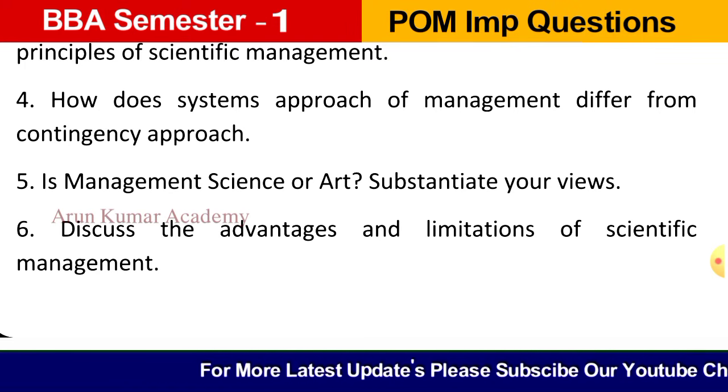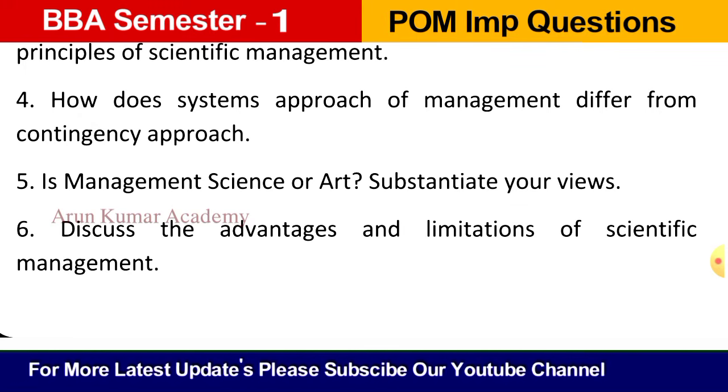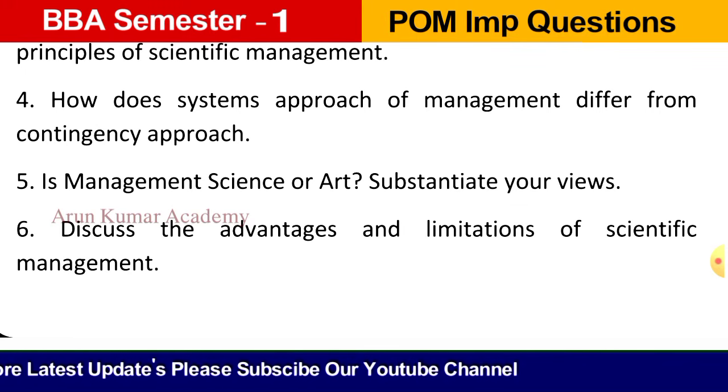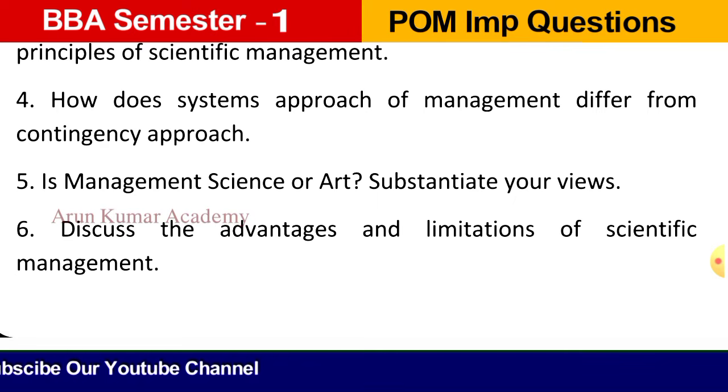Then question number 6. Discuss the advantages and limitations of scientific management. So here already we have discussed scientific management is a replacement of the earlier rule of thumb. So here more scientifically we need to do the work. So who was the father of scientific management? F.W. Taylor.